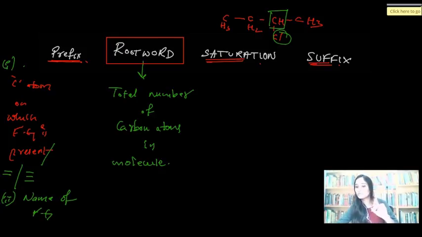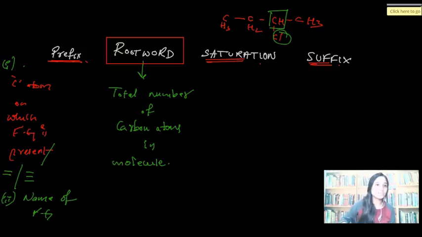Okay, so what does the root word signify, guys? Come on, quickly. It signifies the total number of carbon atoms present. And what does a prefix signify? Very good, it signifies the number of the carbon atom which has a functional group or a double bond or a triple bond, and in some cases it may also talk about the functional group present in the molecule. Done? Are we going good? Are you able to understand? Yes? Good. Let's go with the next one.